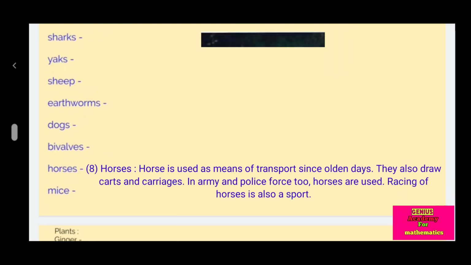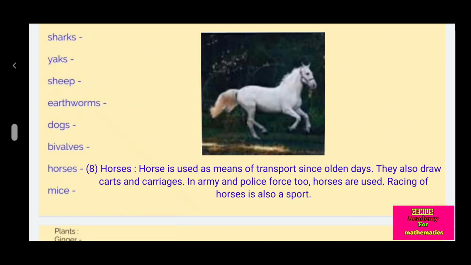Horse is used as a means of transport since olden days. They also draw carts and carriages, and are used in the army and police force too. Racing of horses is also a sport.